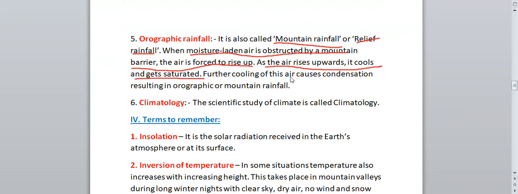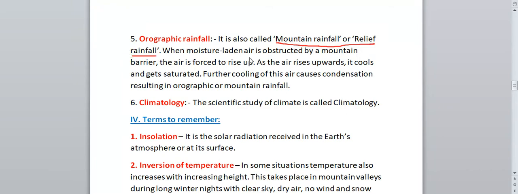Further cooling of this air causes condensation, resulting in orographic or mountain rainfall. After that, what will happen? The cooling of the air will cause condensation. Condensation will occur, which will result in orographic or mountain rainfall. So once again, we'll repeat orographic rainfall. It is also called mountain rainfall or relief rainfall.